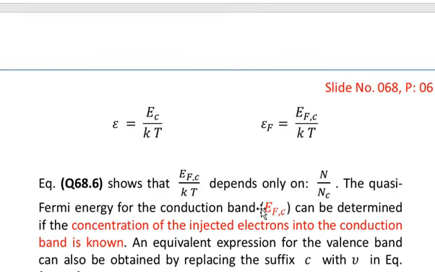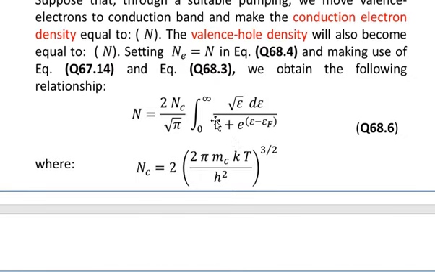So substituting these values we can find the result. In this integral, the integral is with respect to d epsilon, which means the integration limits are also from 0 to infinity. So if you solve this integral, epsilon will disappear from the integrand, and what we shall get is a value that depends upon the value of epsilon F. Then epsilon F will depend upon the value of N and NC. If you move NC to the other side, you will have N over NC.